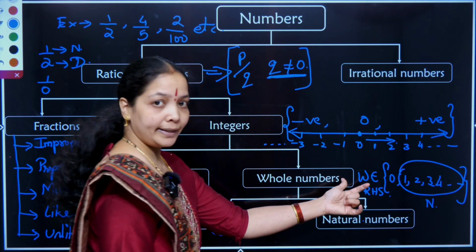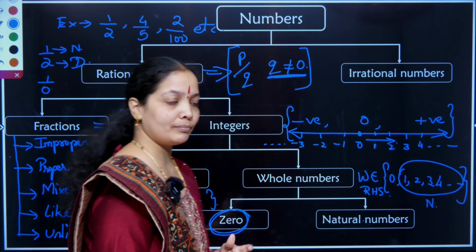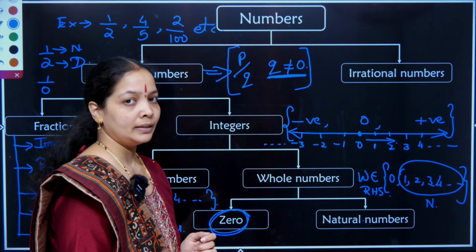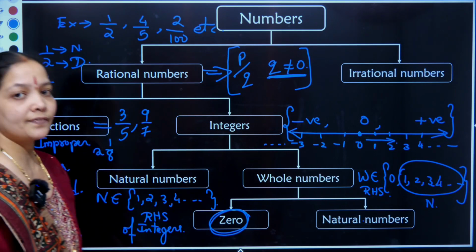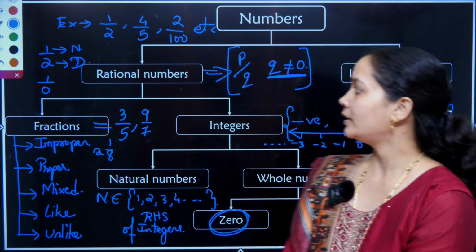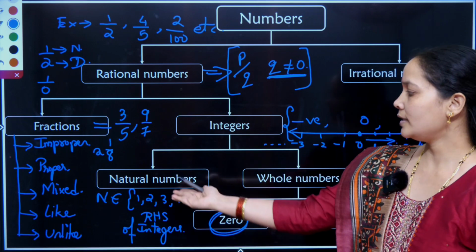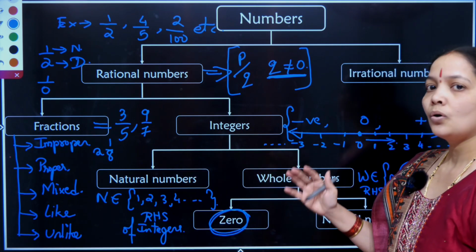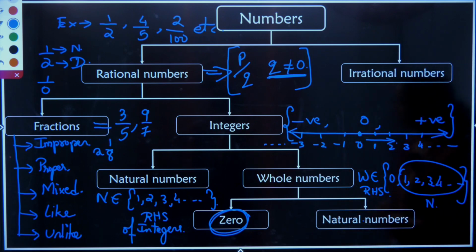So I can divide a whole number into two segregations: 0 with natural numbers makes my whole number. So in this chart, we are able to analyze numbers in various formats: rational numbers, fractions, integers divided into two slots called natural and whole numbers, and whole numbers divided into two slots called 0 and natural numbers.